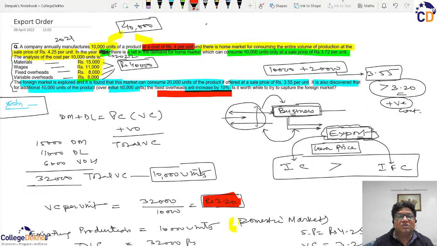So for the jump of export order, that is the output will increase from 10,000 to 30,000 units, the fixed cost will increase by rupees 1600. So this 1600 is also a kind of incremental cost.